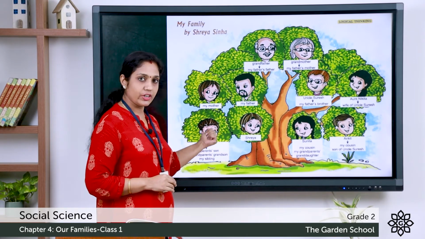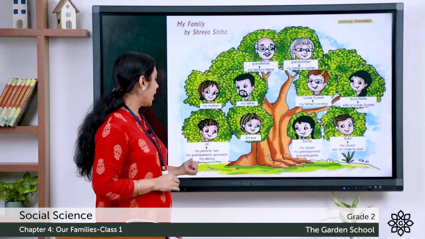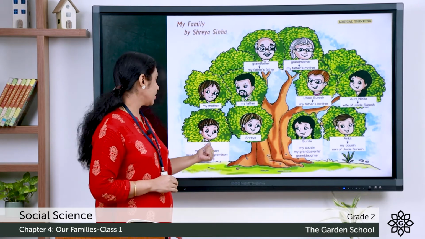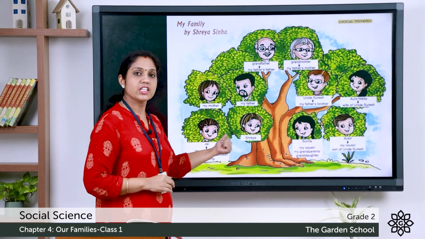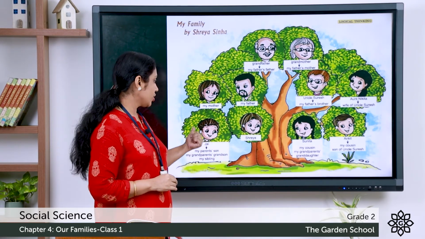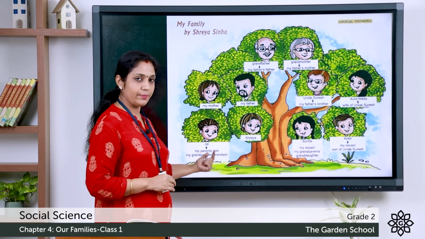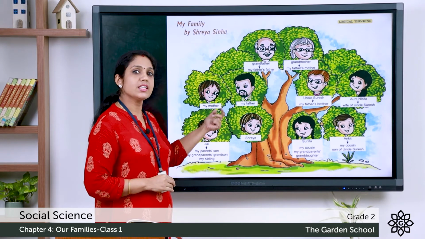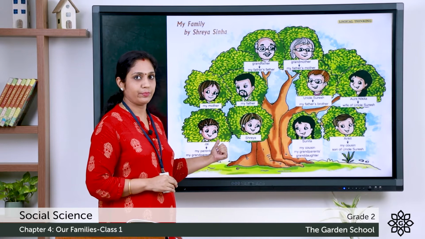So Shreya is introducing him as her parent's son, my grandparents' grandson and my sibling. So who is Jay? Jay is Shreya's brother. She is also saying that he is her parents' son and her grandparents' grandson, and that he is her sibling.